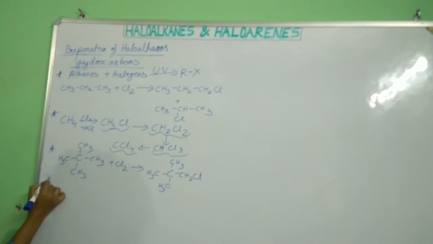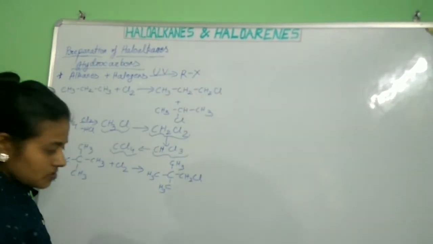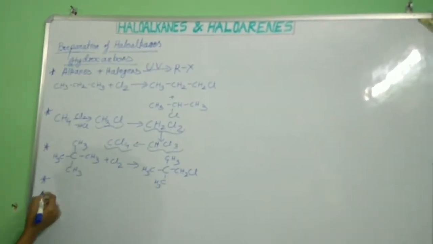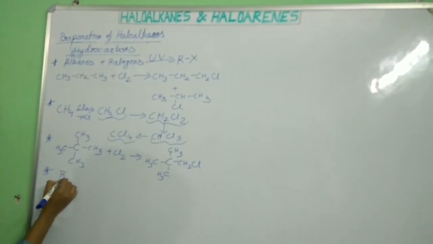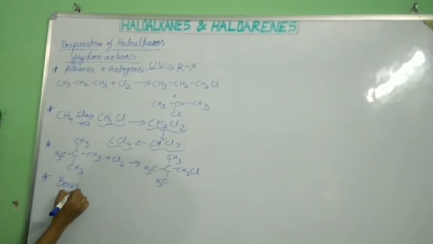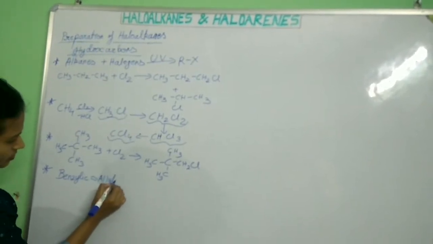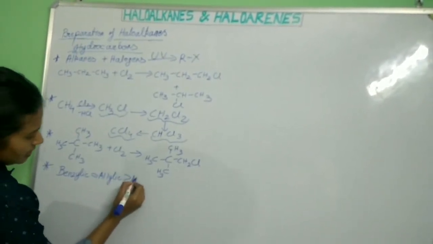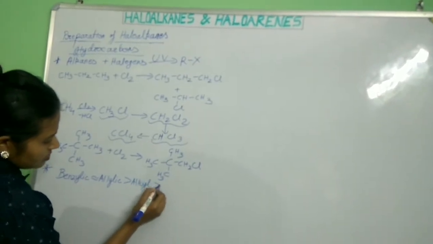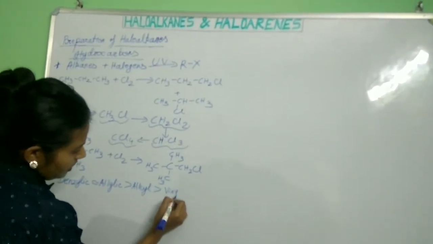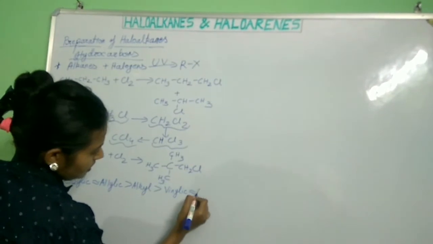Now next, it also depends on the reactivity of hydrogen. Now what is reactivity of hydrogen? First, benzylic hydrogen. Benzylic hydrogen is almost equivalent to allylic hydrogen, and allylic hydrogen is more reactive than alkyl hydrogen. Alkyl hydrogen is more reactive than vinylic, and vinylic is almost equivalent to arylic hydrogen.